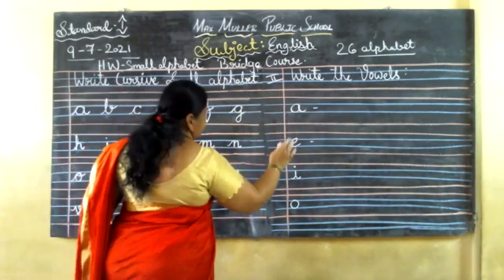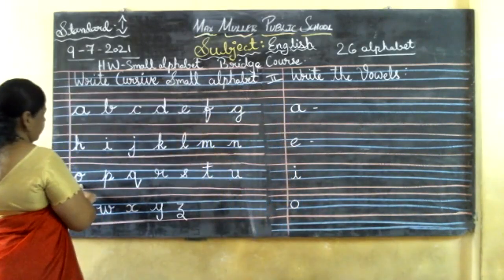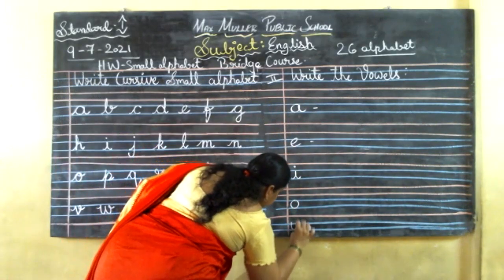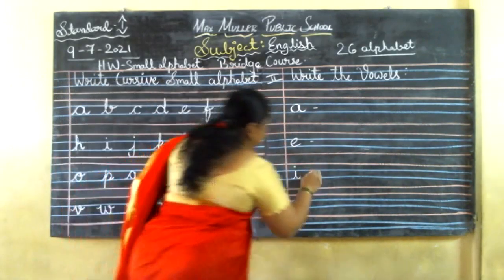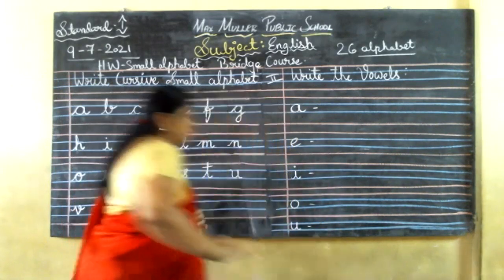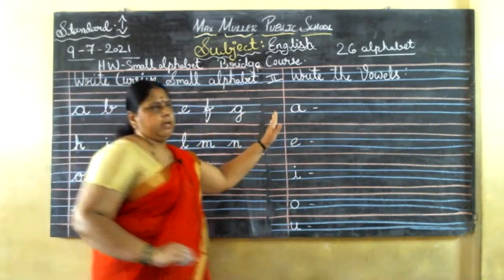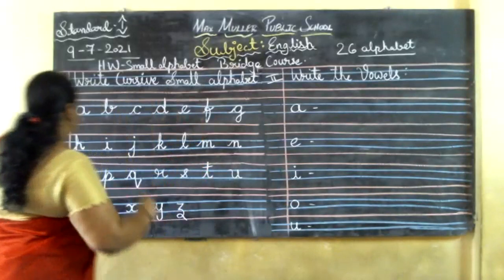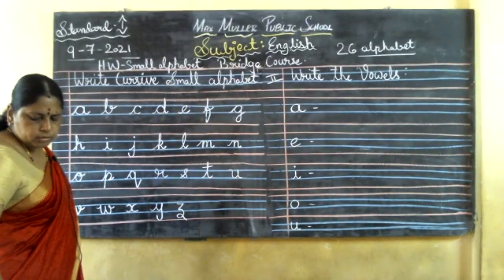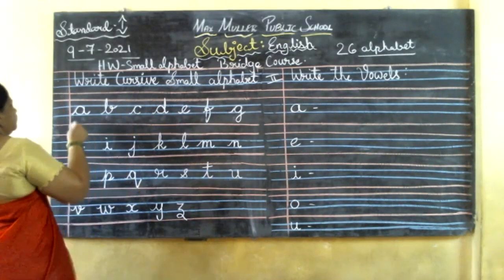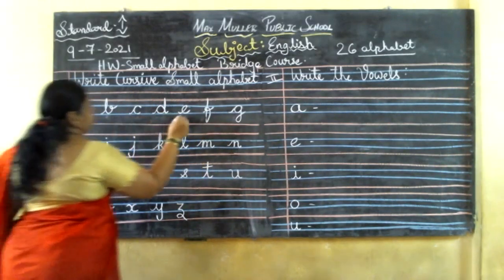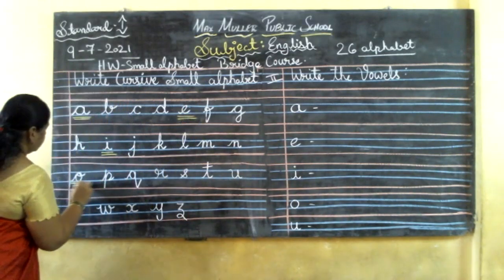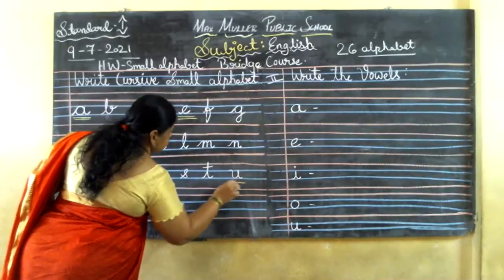Okay. A, E, I, O. Where I stopped? O I stopped. P, Q, R, S, T. Yes. Next comes U. Very good. So these are the 5 vowels, children. A, E, I, O, U. Here I'll explain for you. I'll underline it and show you, children. Here A, E, I, O, and finally comes U.